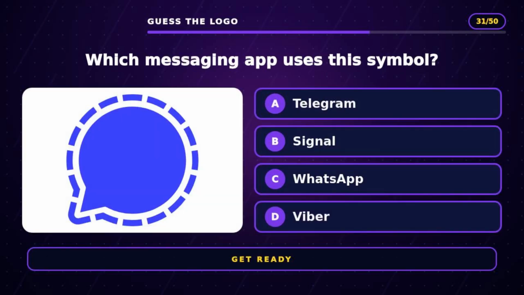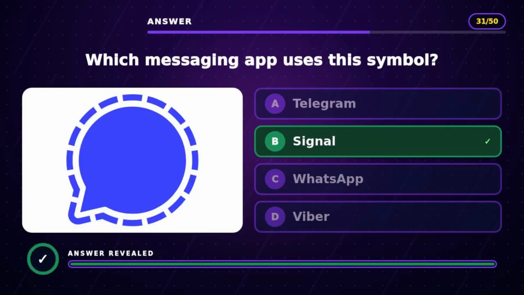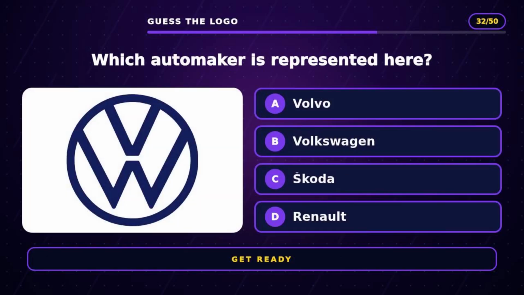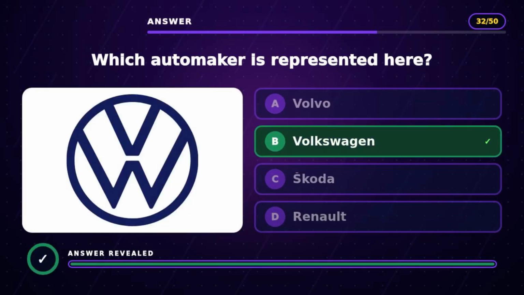Question 31. Which messaging app uses this symbol? The answer is B, Signal. Question 32. Which automaker is represented here? The answer is B, Volkswagen.